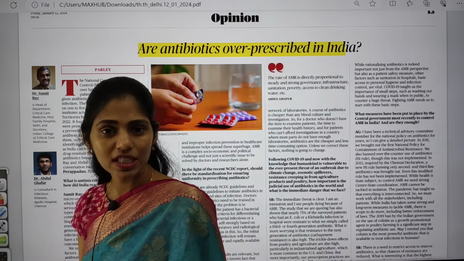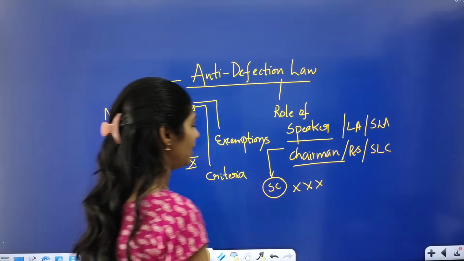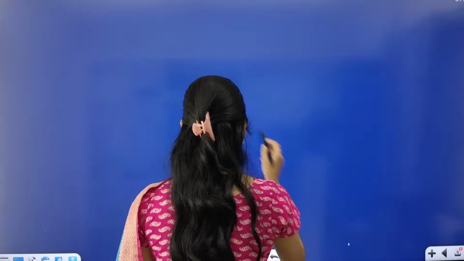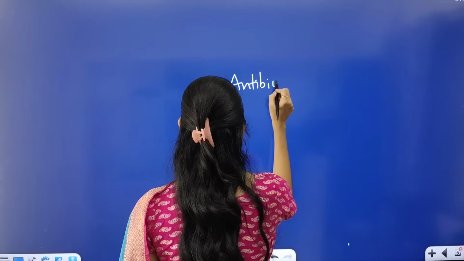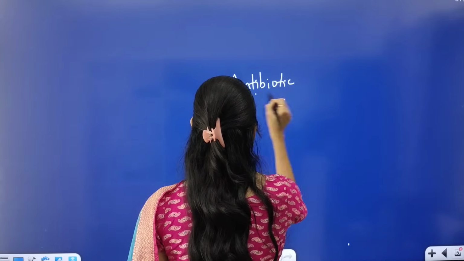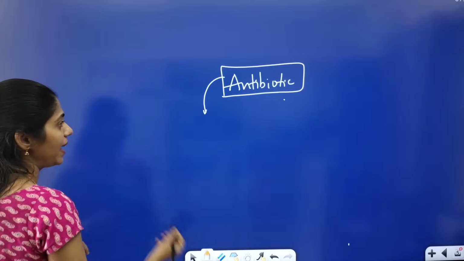We are going to see some important facts regarding this article, like the different dimensions first. It is talking about antibiotics, right? You have to see which types of antibiotics are there.